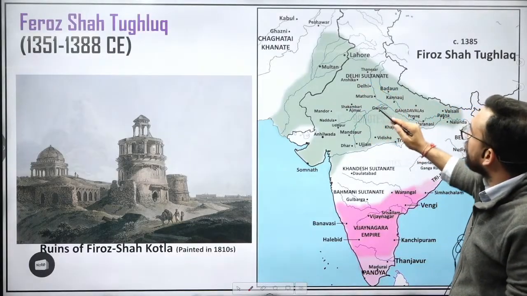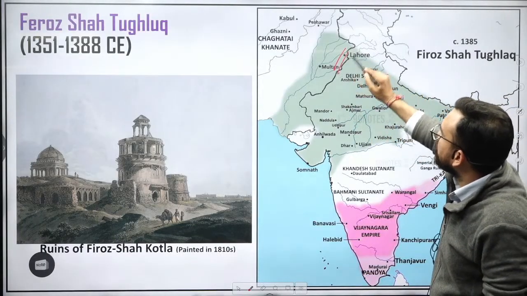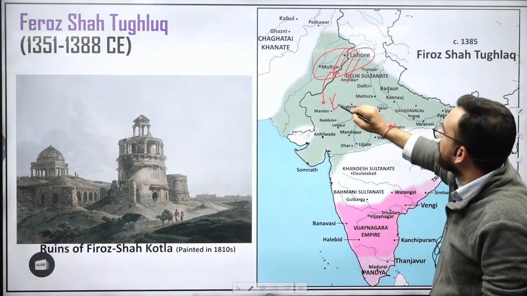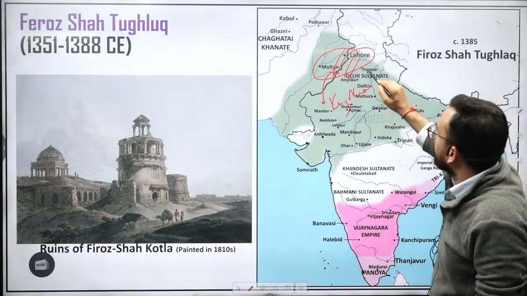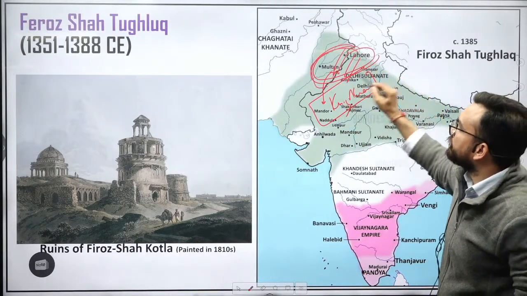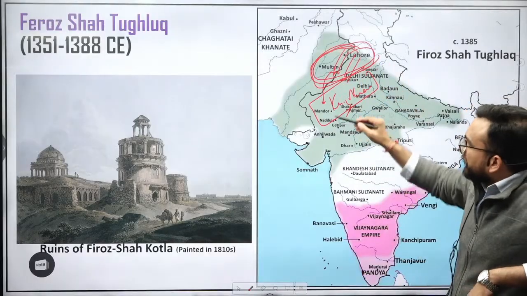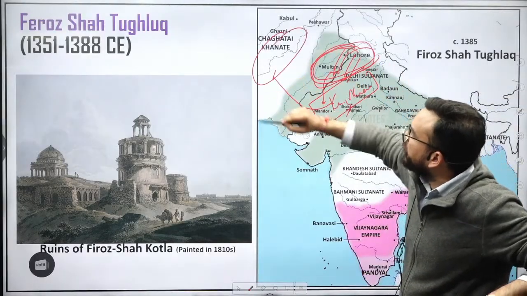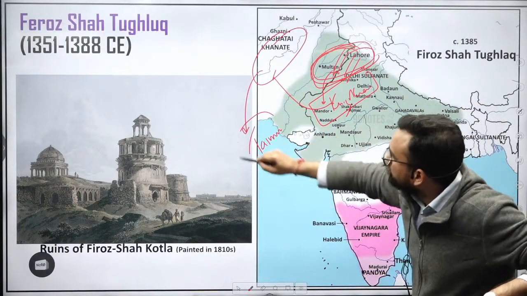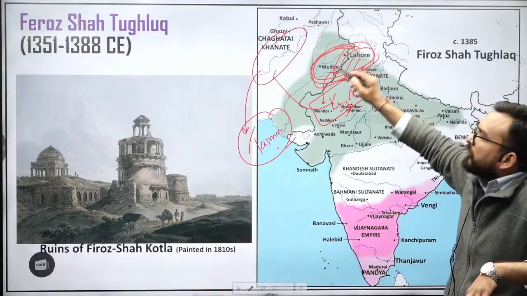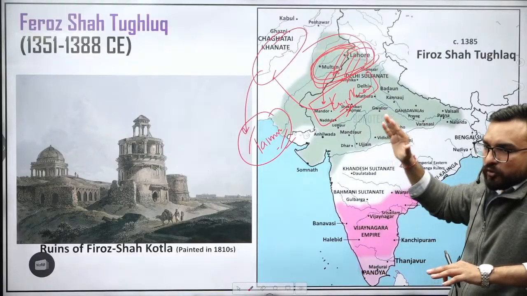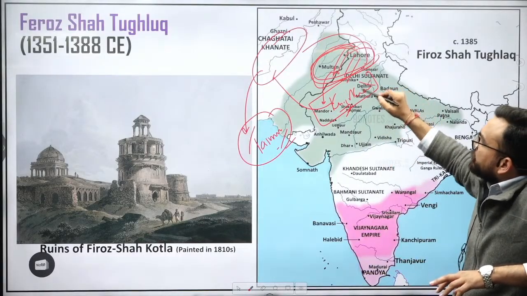Under this Firoz Shah Tughlaq or the later Tughlaq rulers, this region, Lahore, Multan, Dipalpur, will be ruled by whom? Khizr Khan. And Khizr Khan will be displaced by the Tughlaqs from this particular governorship. So Khizr Khan will move towards the ruler of this particular Chagatai Khanate. And over here, who was ruling? Taimur. So with the help of Khizr Khan and other local rulers, Taimur invaded India, and because of the instability after Firoz Shah Tughlaq, he will be easily raiding these places of Delhi